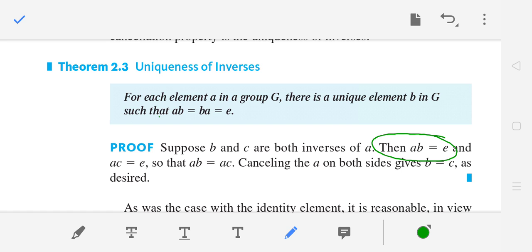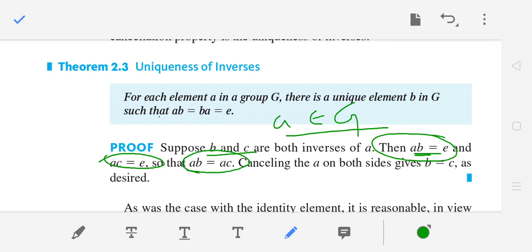Suppose there are two inverses, b and c. Then if you take a from G, when you multiply a by b, you will get identity. And when you multiply a by c, you again get identity. So ab will be equal to ac.